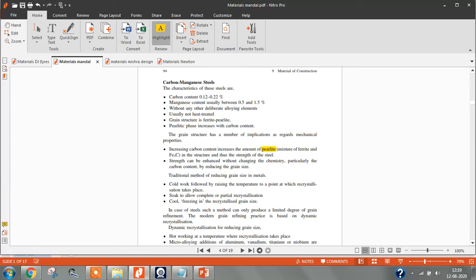Okay. And these steels are usually not heat treated. Strength is very low, and the grain structure is ferrite pearlite. The pearlite phase increases with carbon content. That means this steel is having more carbon content.